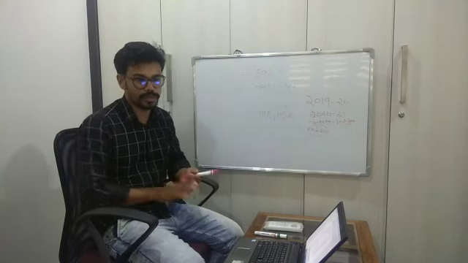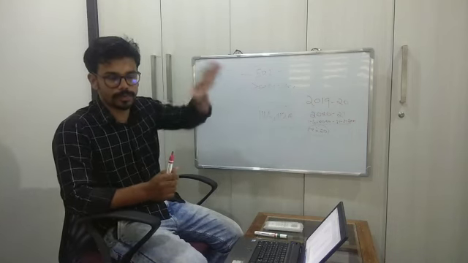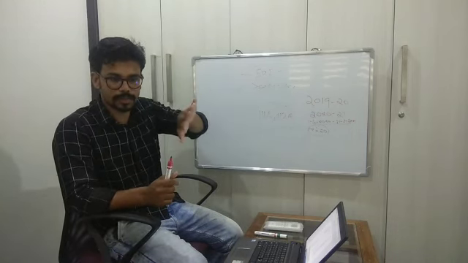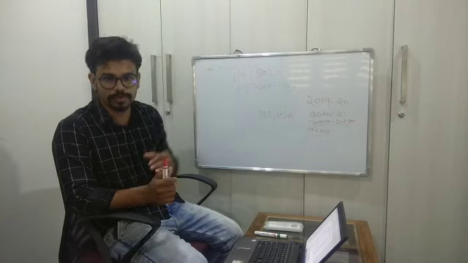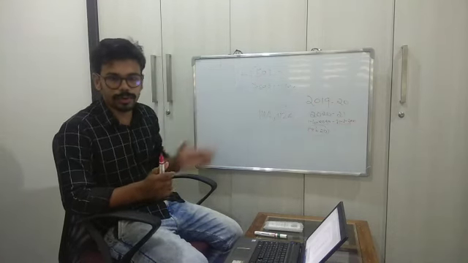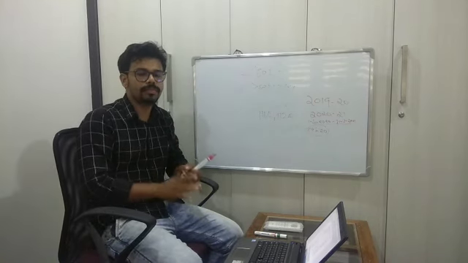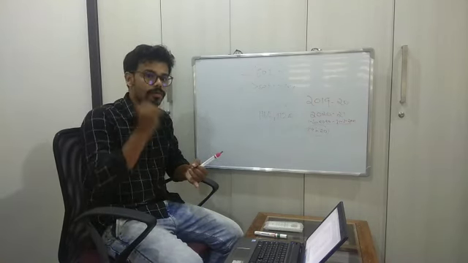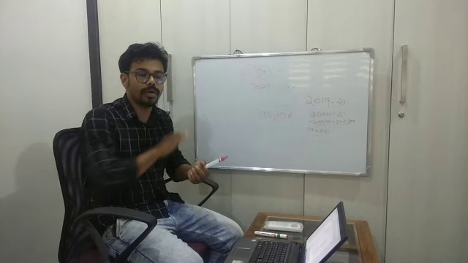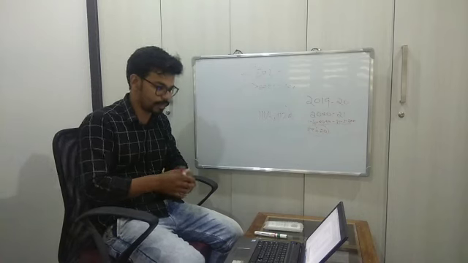So you have to understand like this. The surcharge rate goes like this: up to 50 lakh nil, 50 lakh to 1 crore it is 10%, 1 crore to 2 crore it is 15%, 2 crore to 5 crore it is 25%, above 5 crore it is 37%. But remember, the surcharge rate for 112A and 111A cannot exceed 15%. That is the thing you have to understand.